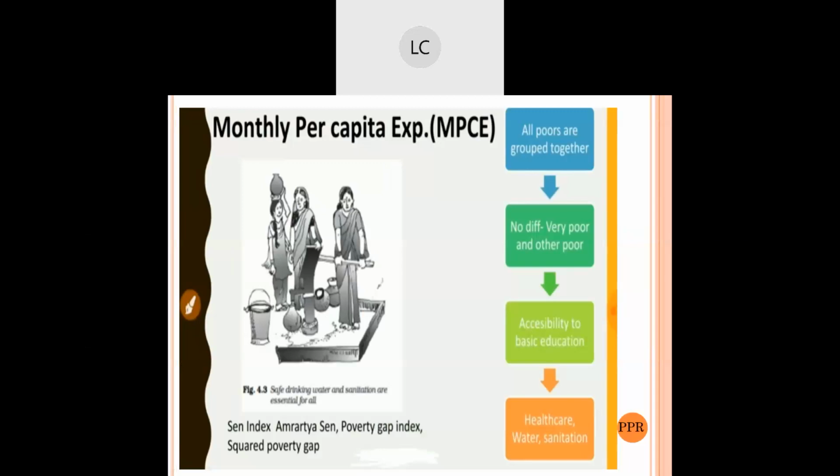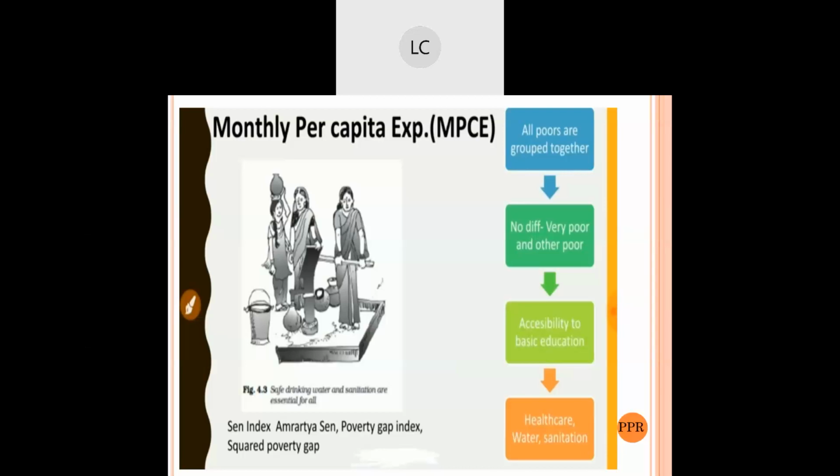This mechanism is helpful to identify the poor as a group to be taken care of by the government, but it would be difficult to identify among the poor who need help the most. This is what you will very rarely find, and here it is very difficult to identify who among the poor need the most. Here the categories have been made, but it is very difficult to identify.